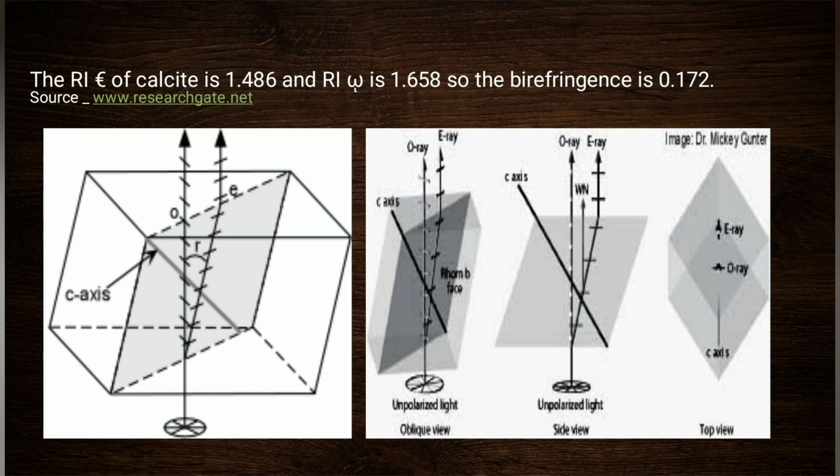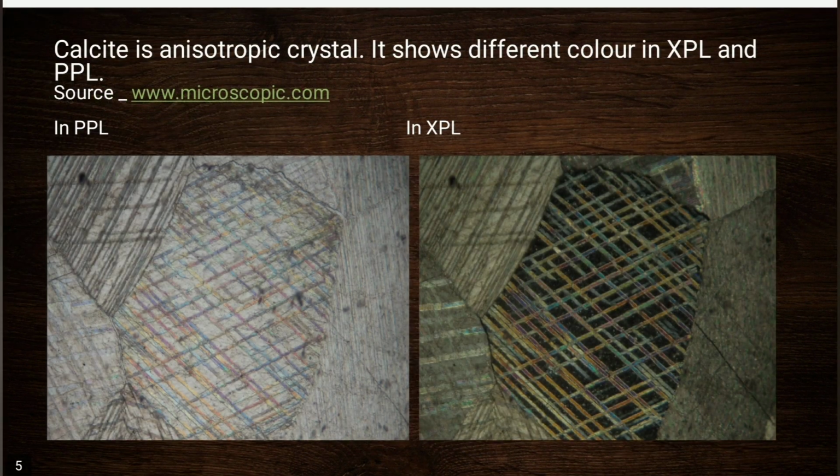The other ray, the ordinary ray or O ray, passes through the medium unchanged. The refractive index of the E ray of calcite is 1.486 and the refractive index of the O ray of calcite is 1.658. So birefringence is 0.172. Birefringence is nothing but the difference between the O ray and E ray of calcite crystals.